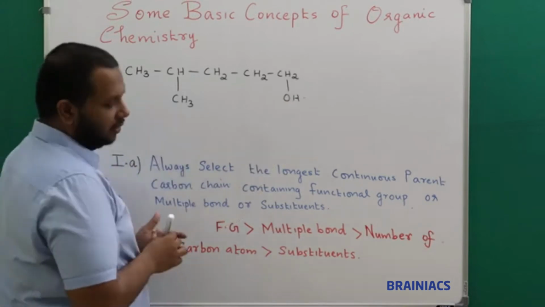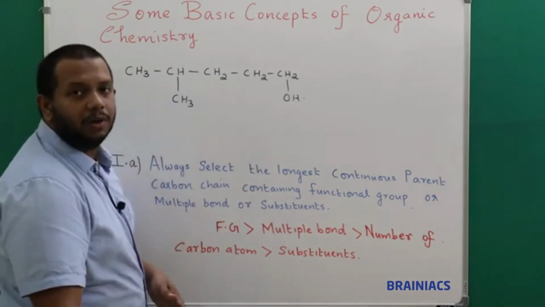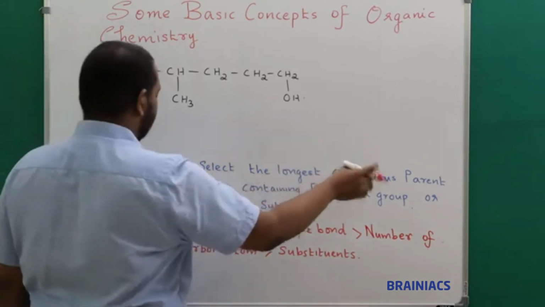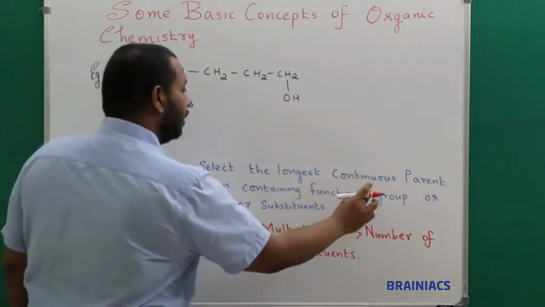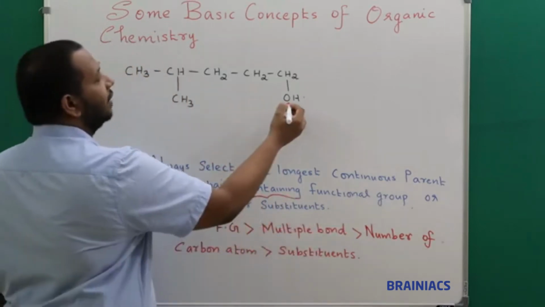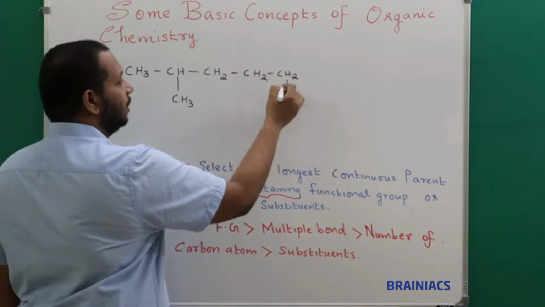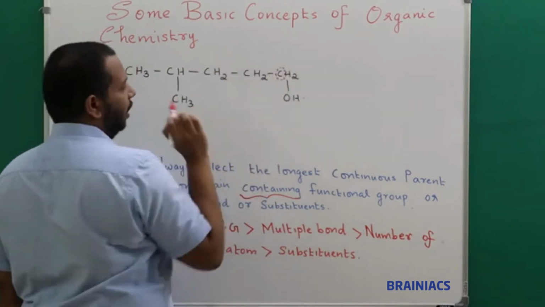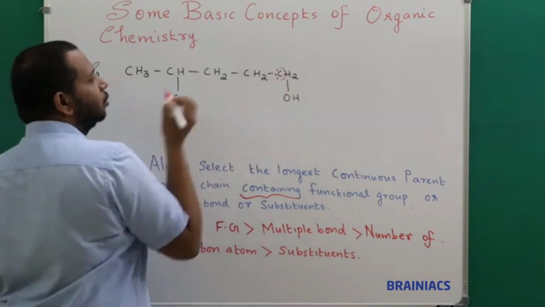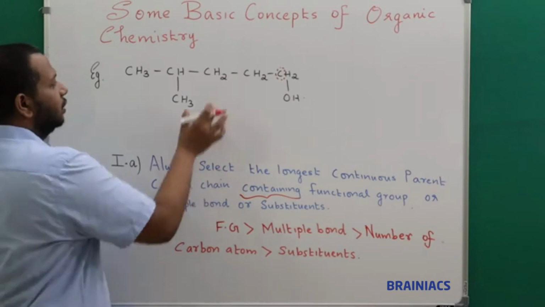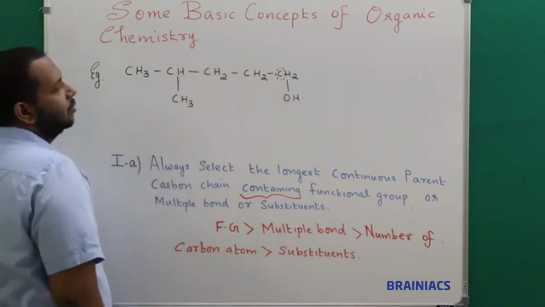Okay, OH is a functional group. But here you need to remember one thing. The rule says to always select the longest continuous parent carbon chain containing the functional group. Very important, the term containing. That means you need to contain the carbon atom which is connected to the functional group. That is mandatory. And I know that no multiple bonds or other substituents are present.